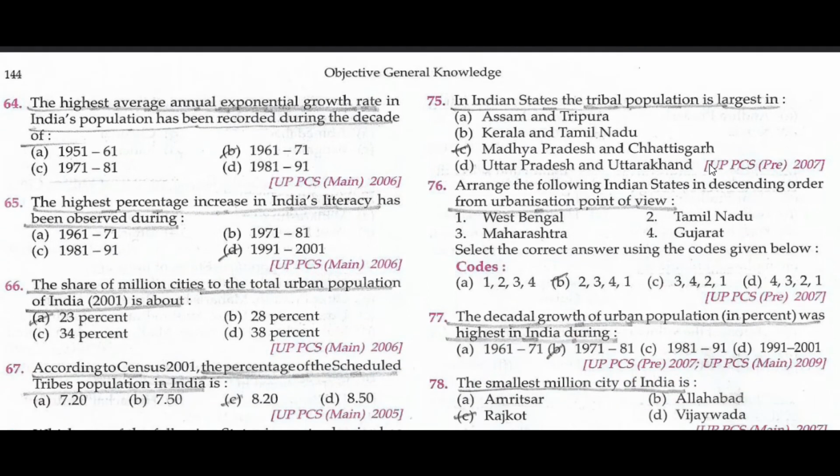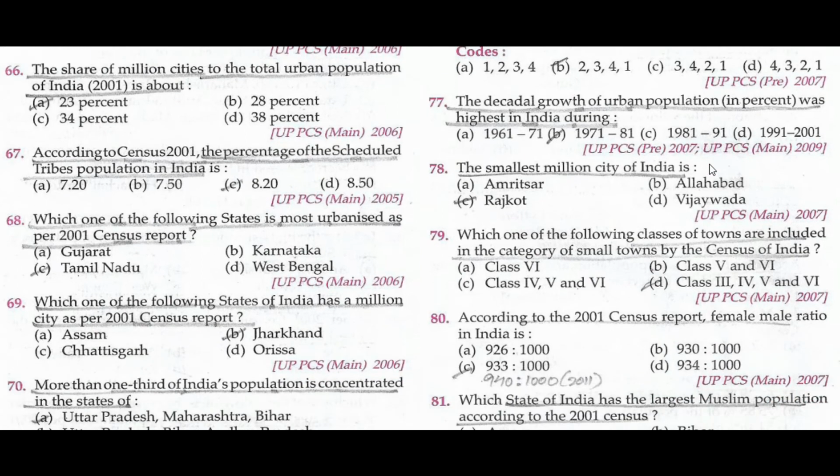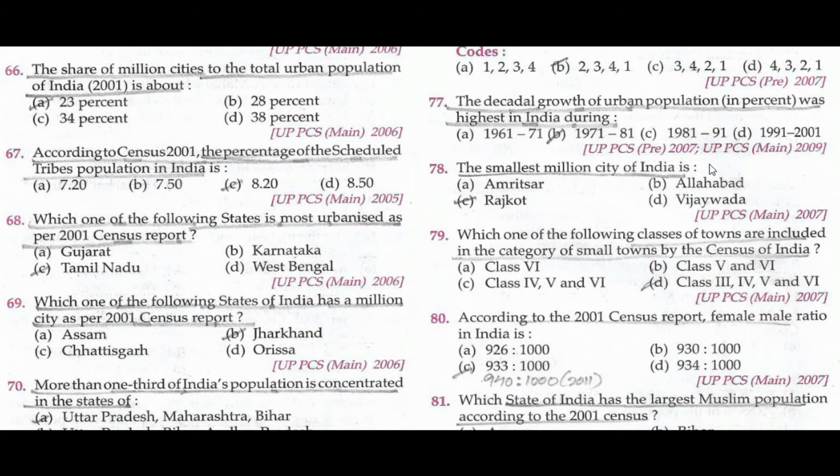The highest average annual exponential growth rate in India's population has been recorded during the decade 1961 to 71. The highest percentage increase in India's literacy has been observed during 1991 to 2001. The share of million cities to the total population of India in 2001 is about